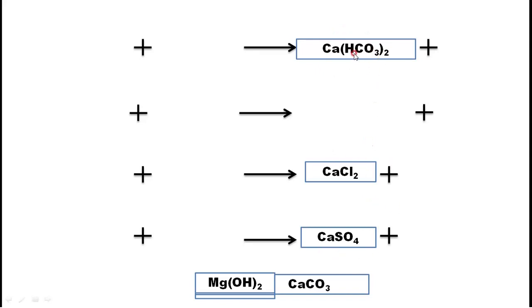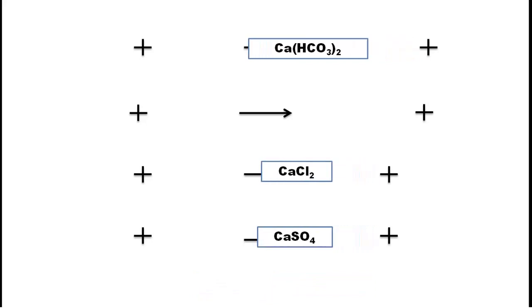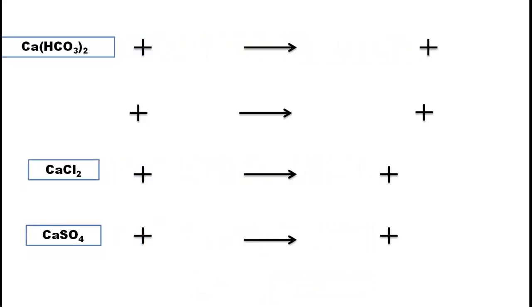This temporary hardness, how to remove it? In the previous lecture we have studied about this one. What you need to do, you need to put some lime to this one, then you can remove it. That we will see later. Now we will consider them as a prime. Now we will concentrate on these to remove.